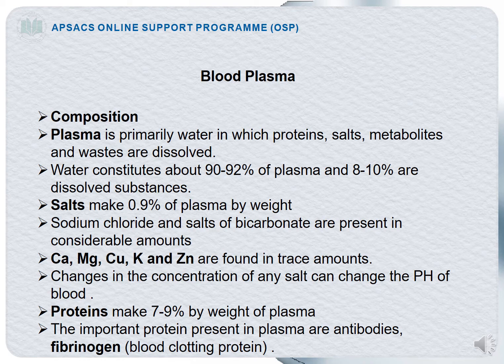Water. So look at the water. It is about 90 to 92% of the plasma. Inside the plasma about 90 to 92% of water is present, and the remaining 8 to 10% are dissolved substances. Dissolved substances means the proteins, the salts, the metabolites and the wastes. So salts are about 0.9% present inside the plasma.